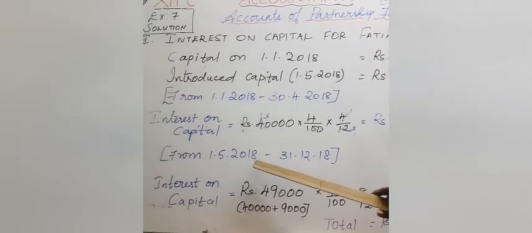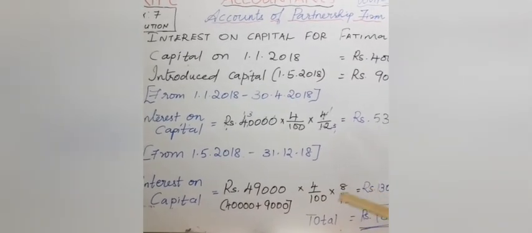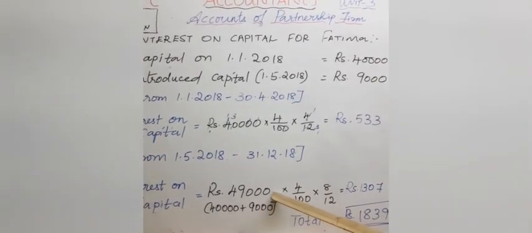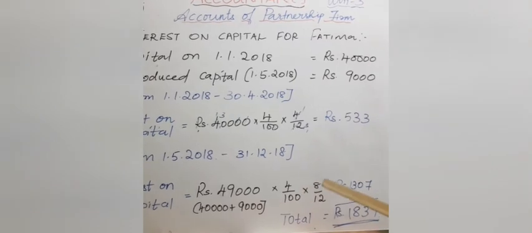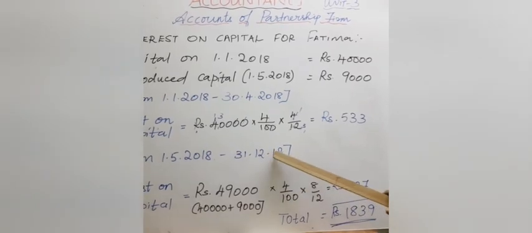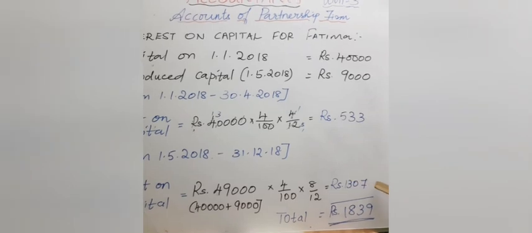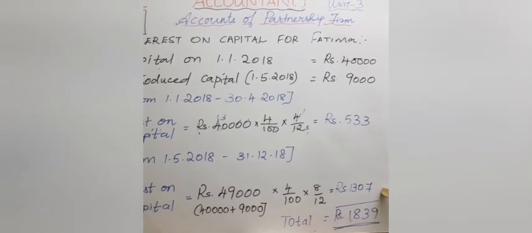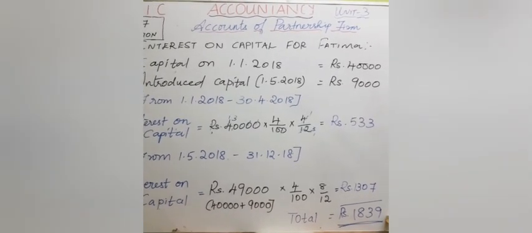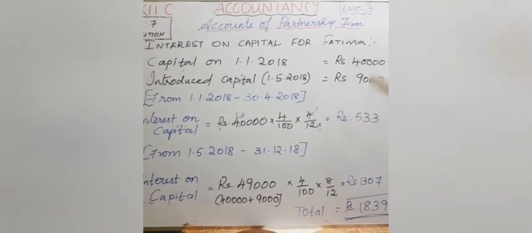Next, from May onwards till 31st December you want to take. So what will be the amount? 40,000 plus 9,000, you get here 49,000. That 49,000 into rate into period, that is remaining months from May till December. You have 8 months. On calculation of this you get 1,307. So you total both the interest amounts, you will get 1,839 as the total interest on capital for Fatima. Hope you understood this sum.